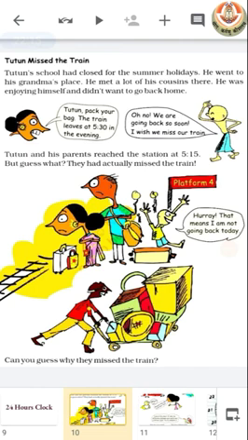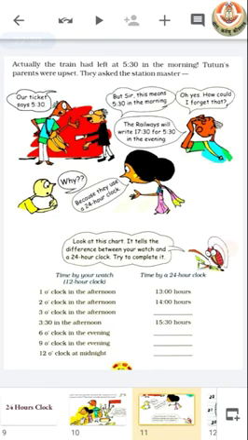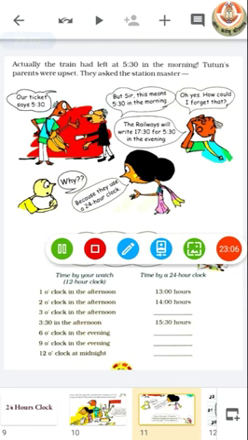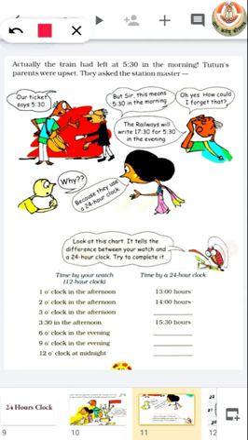Now, how is it possible? So let's see what their conversation with the station master is. His father asked the station master how it is possible, our ticket says 5:30 and we reached the station before 5:30. So the master replied, sir, 5:30 means 5:30 in the morning. The railway always writes 5:30 in the evening as 17:30.